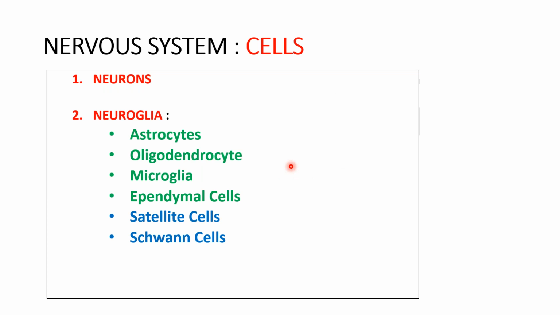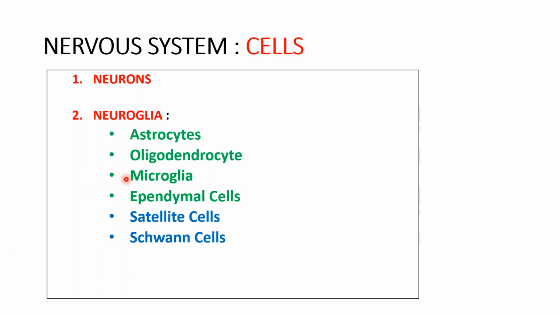Now, to begin with, we have discussed the different types of neurons and their functional correlation. Now coming to the other variety of cells present in the nervous system, the neuroglia. Neuroglia, if we have to compare, are the connective tissue cells of the central nervous system, and Schwann cells and satellite cells are the supporting cells which form the myelin. They are present in the peripheral nervous system.